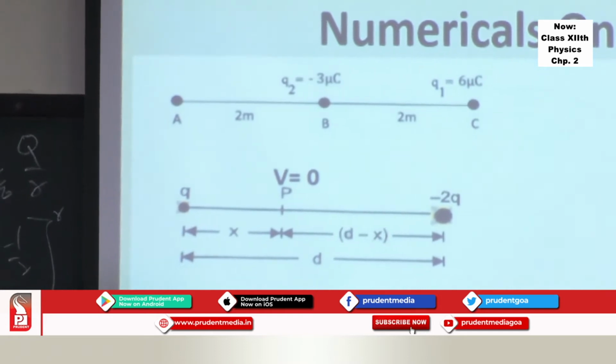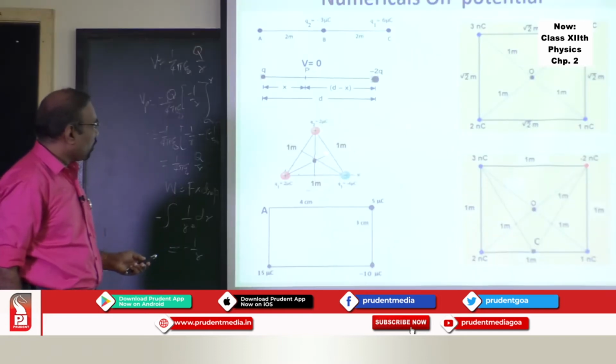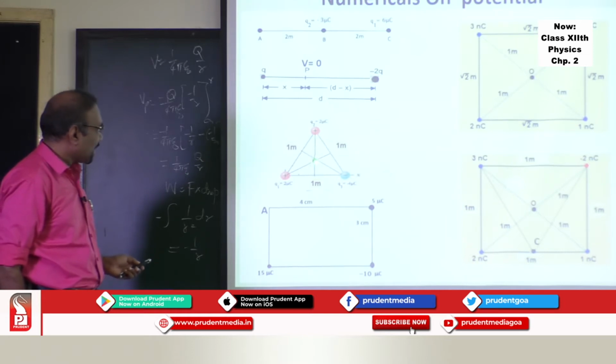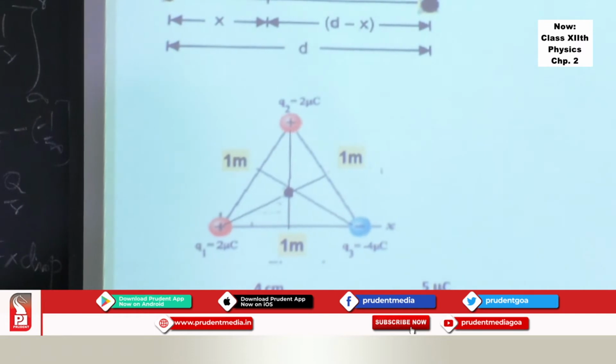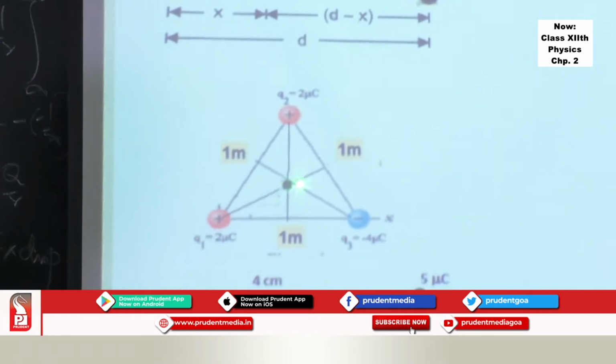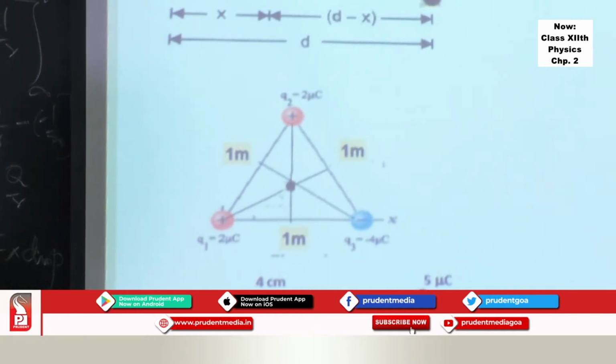Likewise, if there are 3 charges involved and their distances are given, what is the electric potential at the center? You should only know the distance from each charge to the center. Simple geometry will help you find this, and you can easily find the electric potential at the center due to these 3 charges.